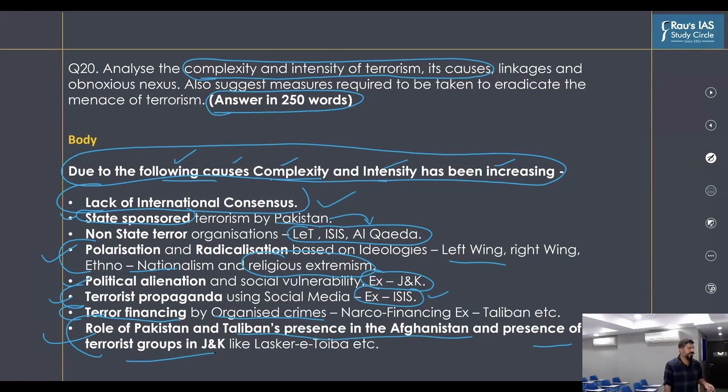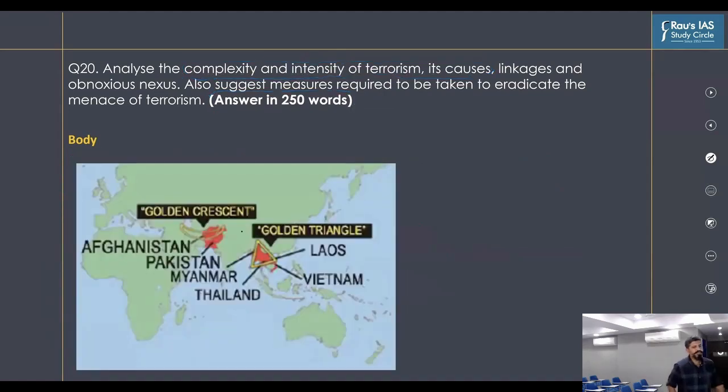What would be the next part of the answer? The next part would, of course, be drawing the geographical linkage with India's location. You can draw a diagram here. You can show that India is vulnerable to the problem of terrorism because it is linked with organized crime, because of the presence of the Golden Crescent and Golden Triangle in India's vicinity.